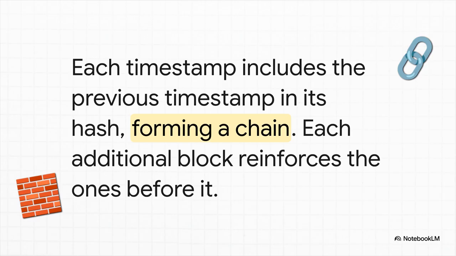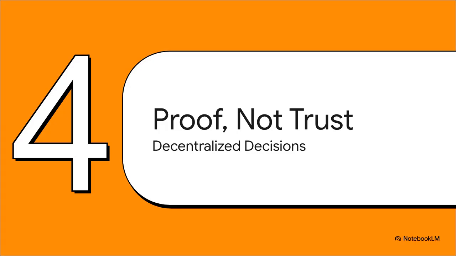This creates this interlocking chain of blocks, a blockchain. So if an attacker tried to change a transaction in an old block, they'd change that block's hash, but that would break the link to the next block, which would break the link to the next one, and so on. To cheat, you'd have to rebuild the entire chain from that point forward. So this chain gives us a secure history, but that just raises another question, right? In a network where everyone is equal, who gets to decide what the next block is? How do you prevent total chaos?